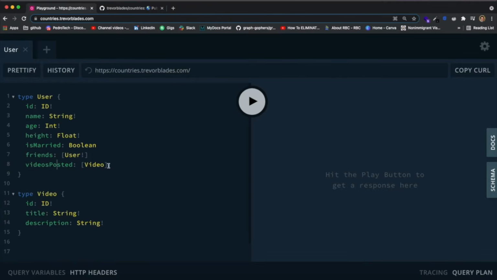And the same thing goes with the videos posted. I don't really want to make it so that every user must post a video, but if they post a video, we want to make the field, the video type be required. We don't want to receive null videos.